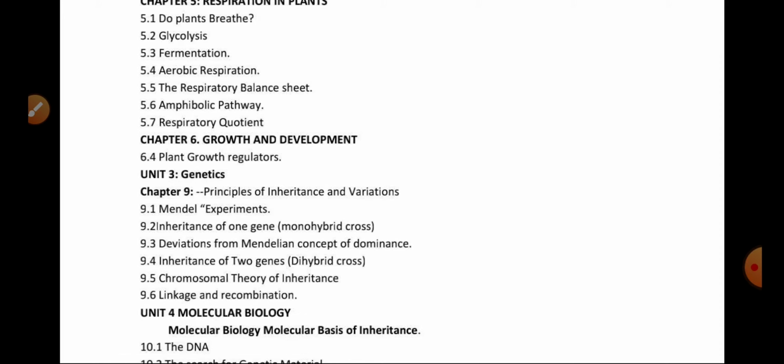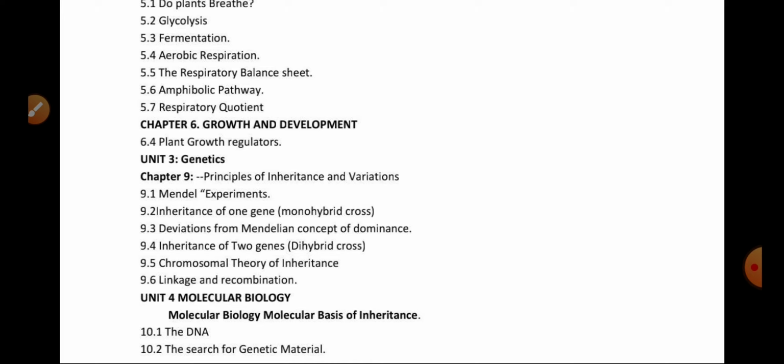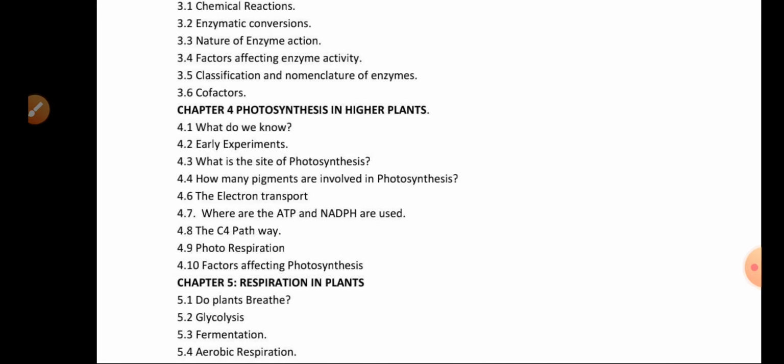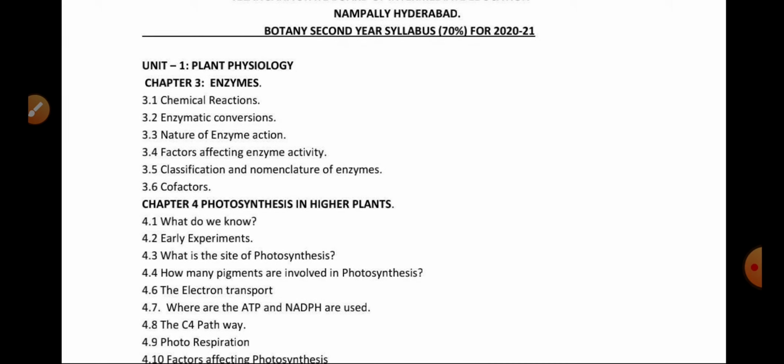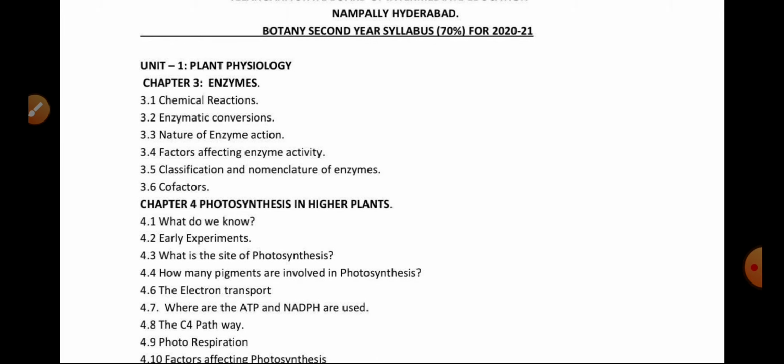Now chapter 6, growth and development, where we have only 6.4, plant growth regulators. So in plant physiology, 2 chapters are deleted, that is 1 and 2.